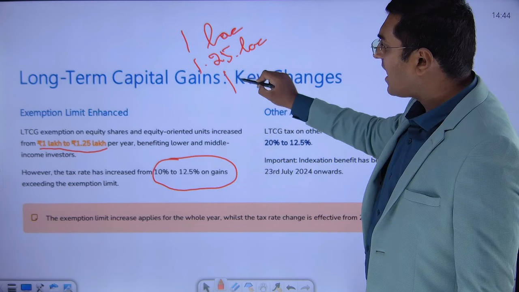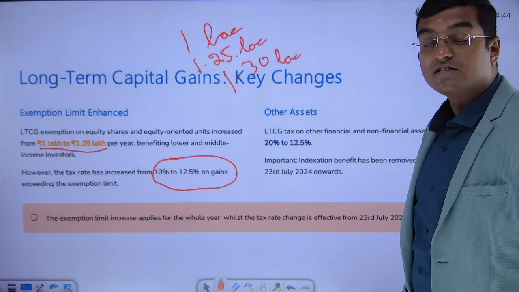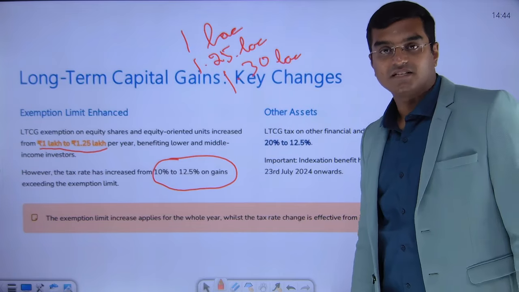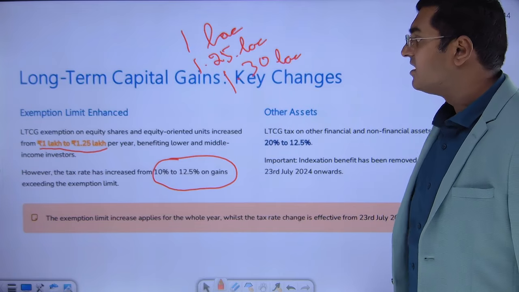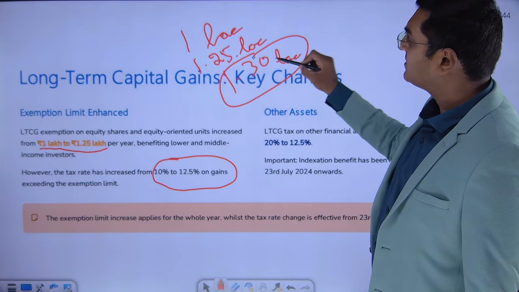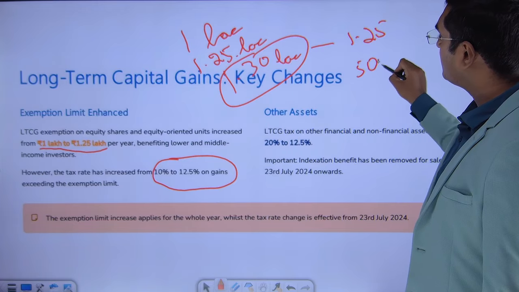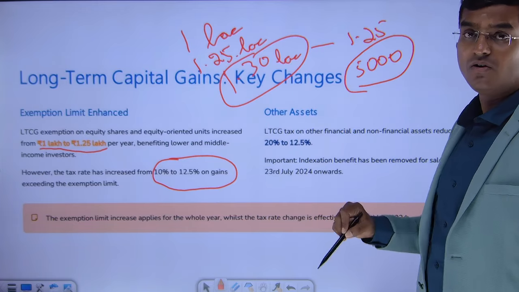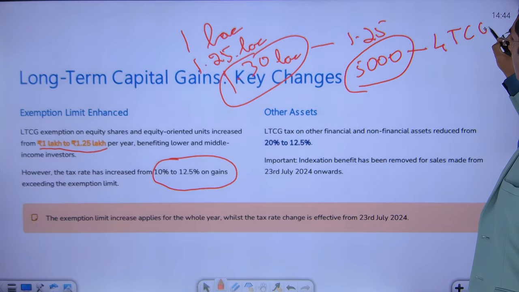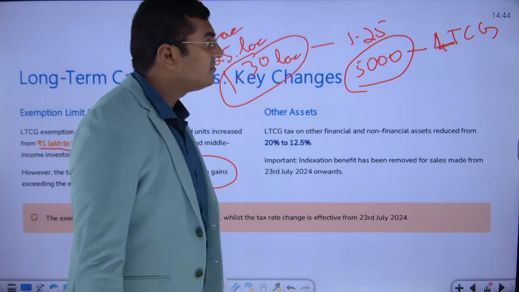Instead of 1.25, I have earned 1.30 lakhs as long-term capital gain from securities issued by listed companies, especially equity-related securities. Now, what will be happening? Here, how much has this increased over the exemption limit? Minus 1.25 lakh, that is 5,000 rupees. Now, 5,000 rupees is my long-term capital gain.